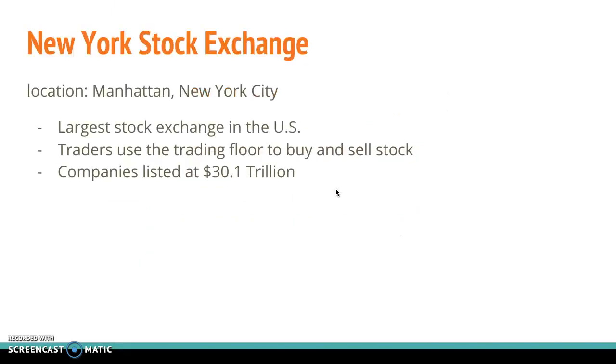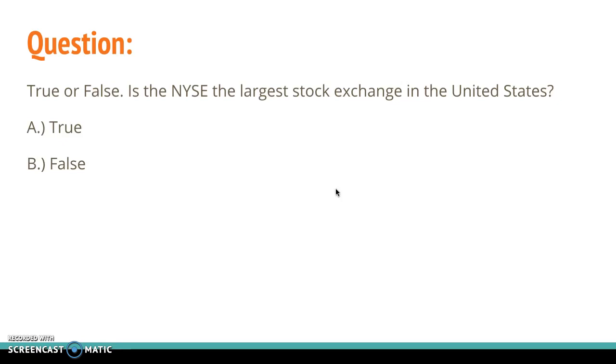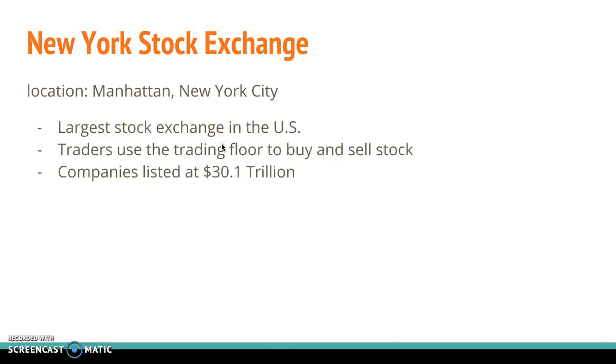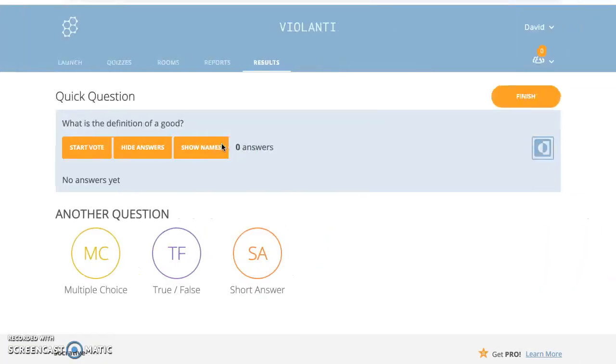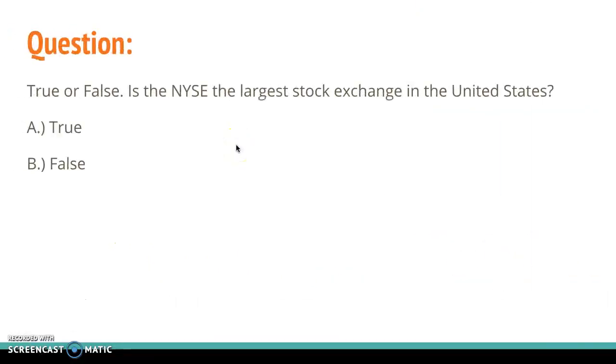So I made one for the New York Stock Exchange, the largest stock exchange in the US, all that. And I would then go to my question. True or false, is the New York Stock Exchange the largest stock exchange in the United States? This would keep the students involved with the lecture so they pay attention to the previous slide where it says largest stock exchange in the US. I would prompt them to do true or false. So I'd start a true or false question, and then I would have my students answer. And obviously the answer would be true.